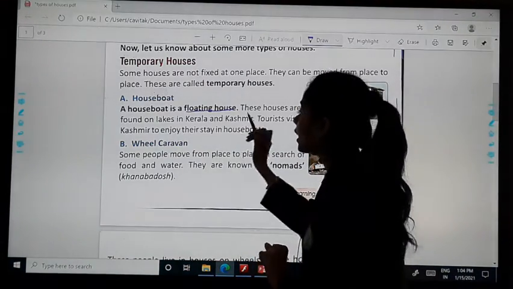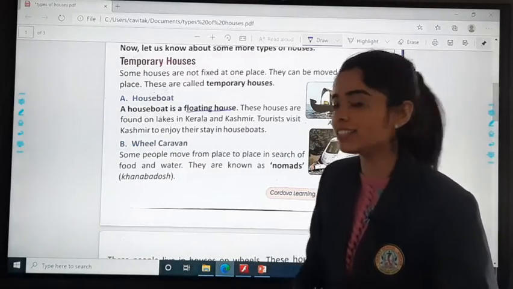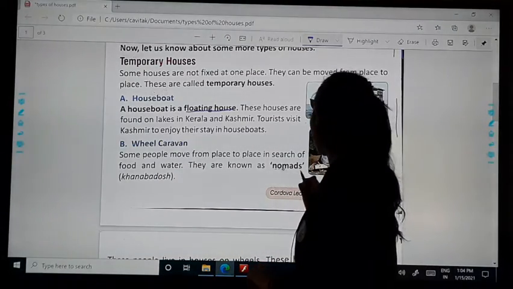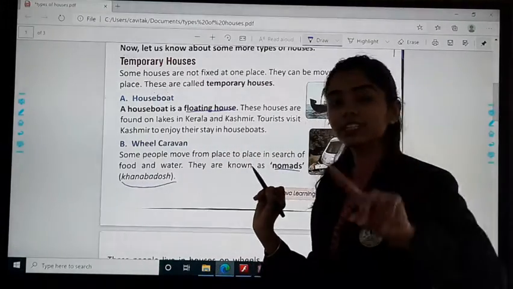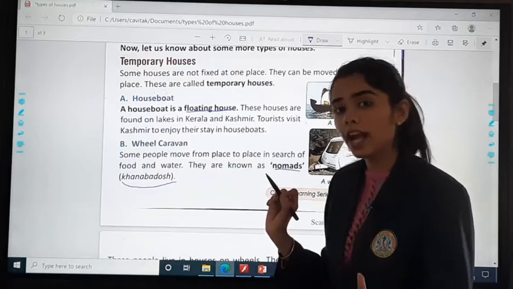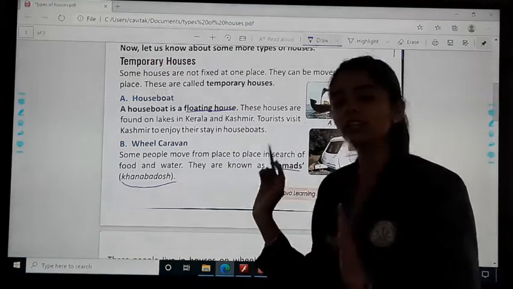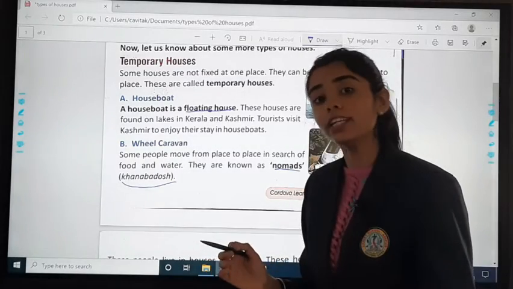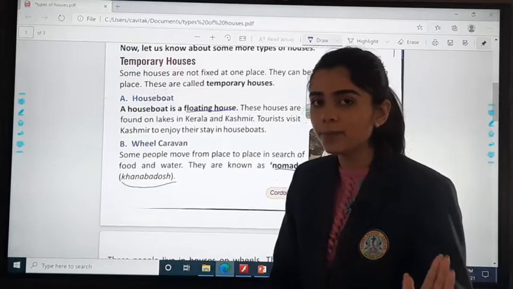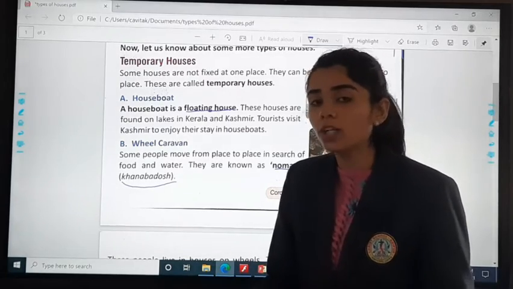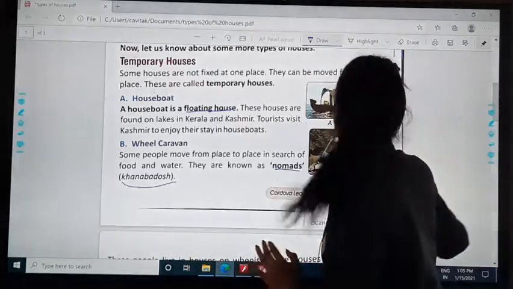Okay, wheel caravans. So which kind of people live in wheel caravans? That is the nomads, or we say khana badosh. These people move from one place to another in search of food and water. इनका कोई permanent address नहीं होता है. They don't have a fixed job, because of which they have to move from one place to another.